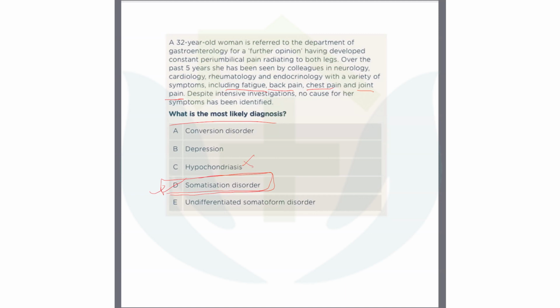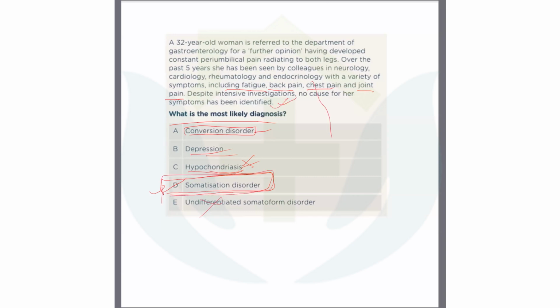It is not hypochondriasis because there is no family history of cancer. There is no false belief; hypochondriasis is actually a delusion. Conversion disorder, no, there is no paralysis, no neurological symptoms there, so you could not think of it. Depression, there is no chance of depression here also: low mood, loss of energy. We will read about depression, then we will know better. Undifferentiated somatoform disorder, no, this is something where you need to go to a specialist psychiatrist. So this is close, but this is somatization disorder.